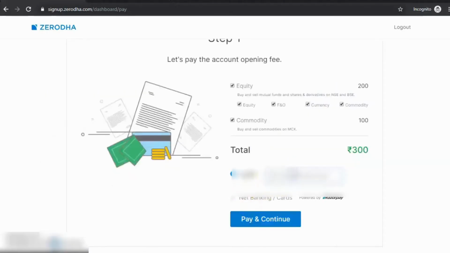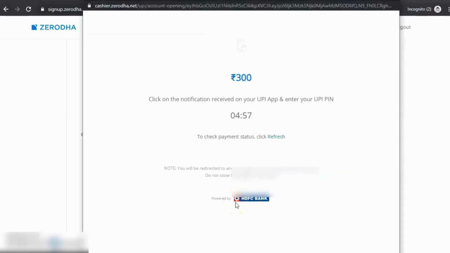Then you will be asked for payment. There are two payments, equity and commodity. So 200 for the equities and 100 for the commodities. We recommend you kindly select both equity and commodity, because in future if you want to trade commodity, then you have to reinitiate the whole process. So it's convenient to pay the fee for both account openings, equity and commodity. Take both and click pay. You can pay through UPI or net banking as well.